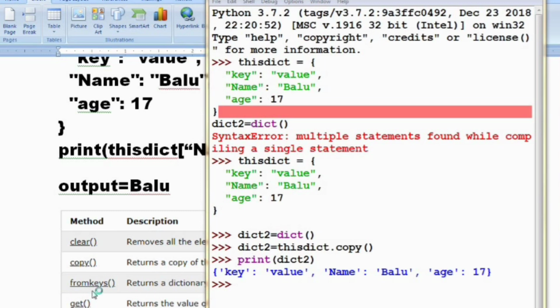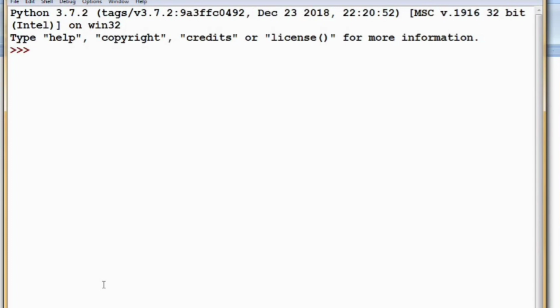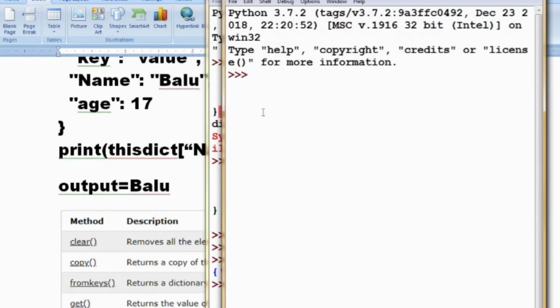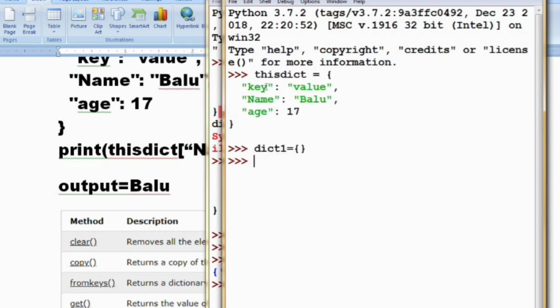Next we are going to see the fromkeys method. What is the use of this fromkeys method? The fromkeys method returns a dictionary with the specified keys and specified value. You will be more clear when I am coding it here. In this way also you can create an empty dictionary. Now I am using the fromkeys function.